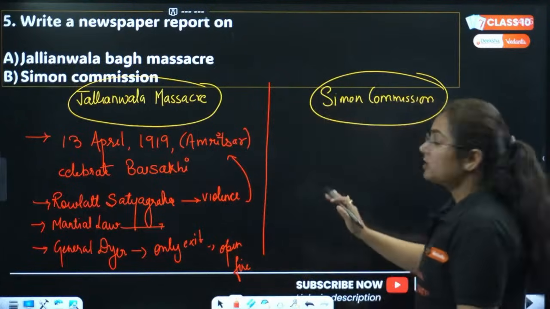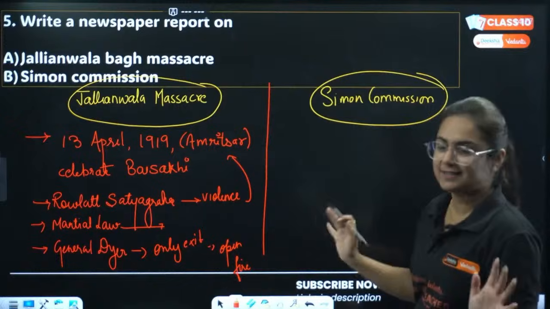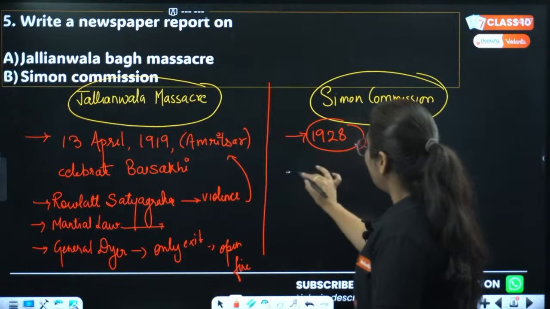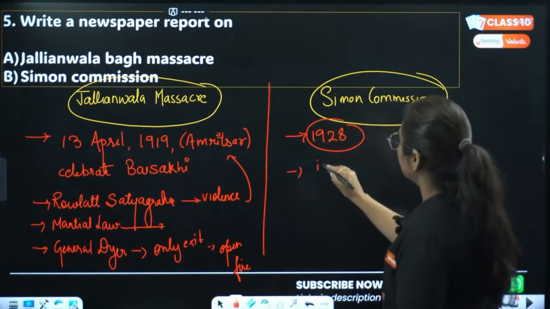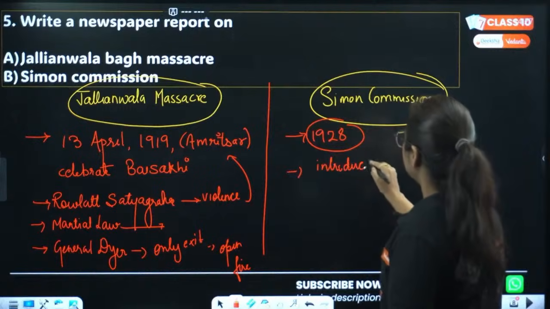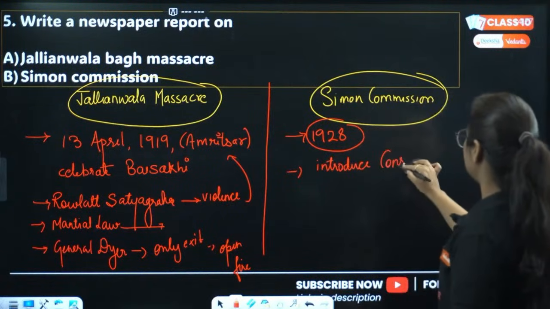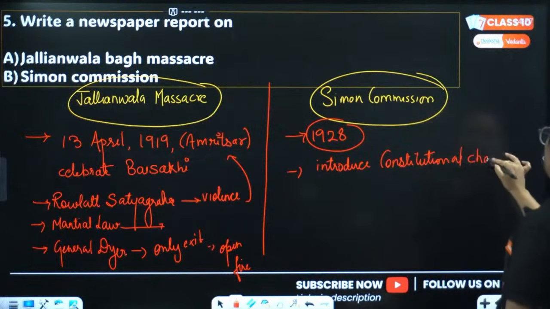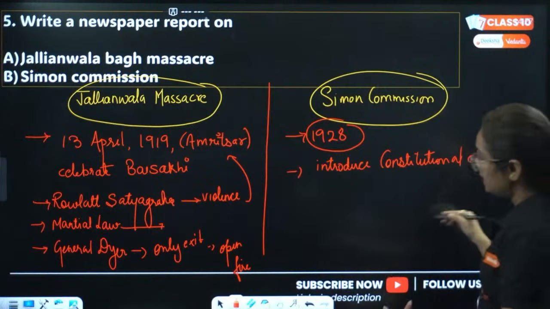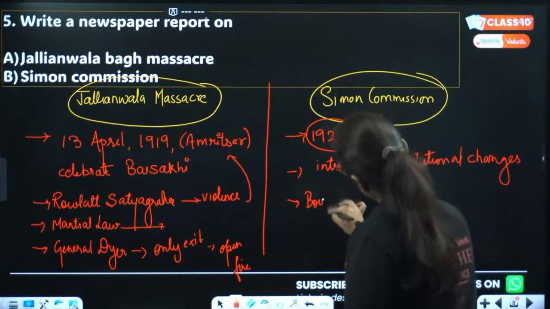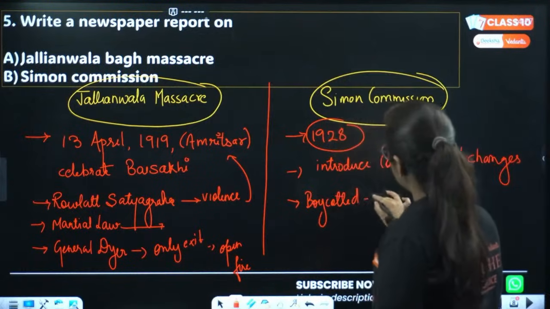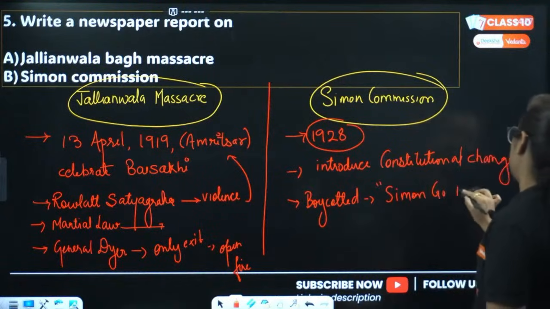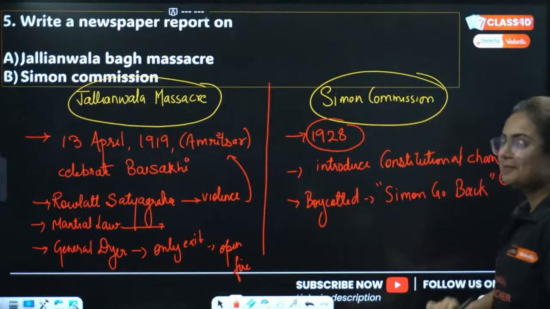Okay, chalo, I'll not take much of your time. No gyanbazi before exams. We will move with Simon Commission 1928. Why did Simon Commission come to India? To introduce constitutional changes, or to bring certain constitutional changes for the political development in India, they said. But what happens? Indians boycotted this commission, giving the slogans, Simon go back, wapas jao Simon, Simon go back.